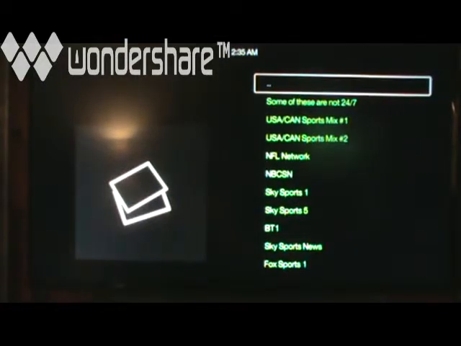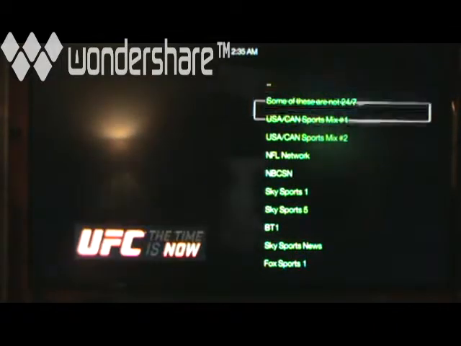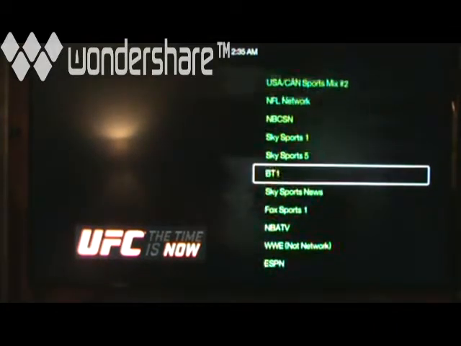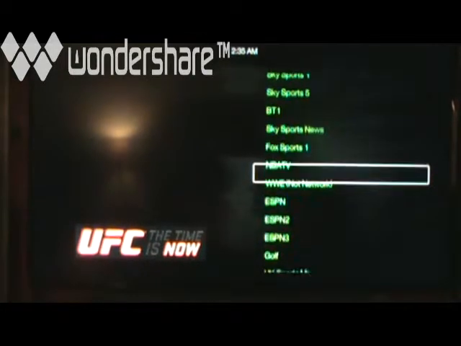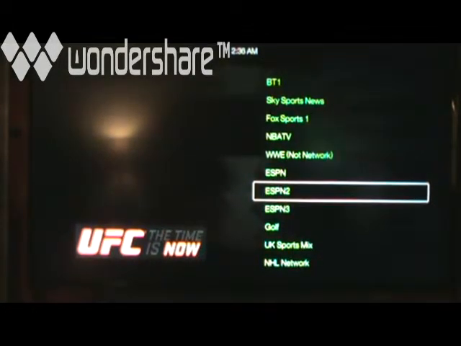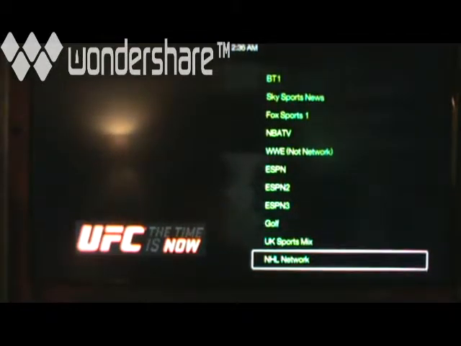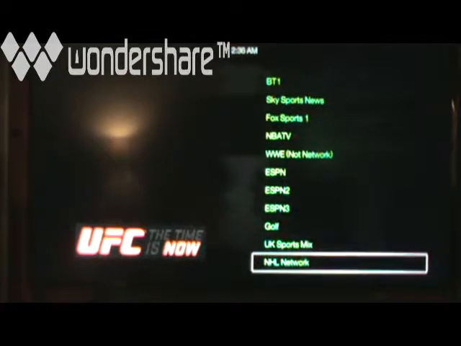Now, one of the features that you have on here is the complete HD section. What you have here at the bottom in the pay-per-view section, that a lot of people miss or go over, is you click onto the new channels, and what will pop up is all these. So you have USA Canada Sports Mix 1, USA Canada Sports Mix 2, the NFL Network, NBCSN, Sky Sports, BT1, Fox Sports 1, NBA TV, WWE, ESPN, ESPN2, ESPN3, Golf, UK Sports Mix, NHL. Here are some of the channels that are kind of buried in the repository that you'll want to go and look at.